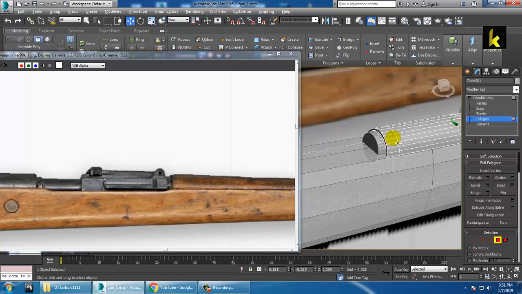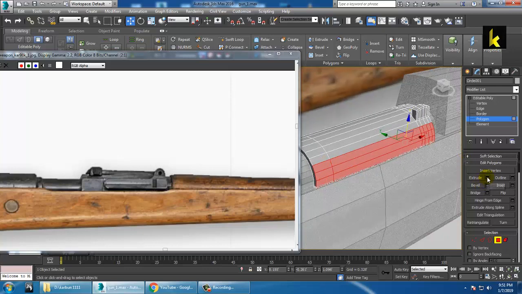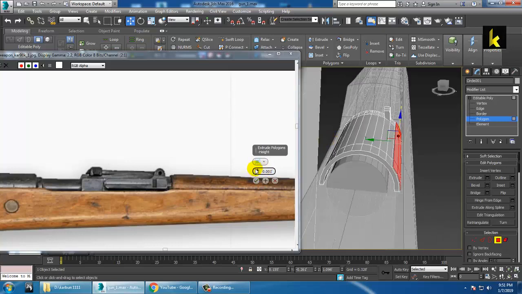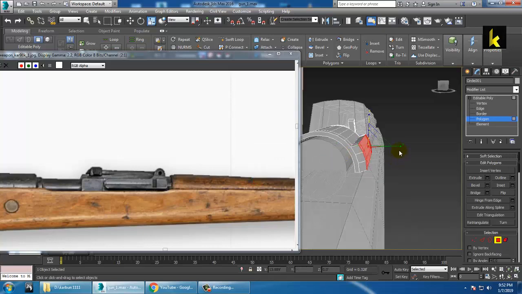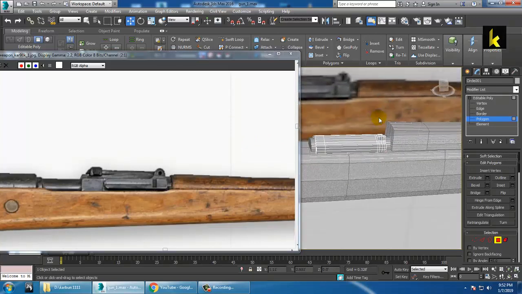and you can just extrude it out. You can click OK, and what you can do is just resize it. You can push it back if you want. That's it. So you get the shape over here also.